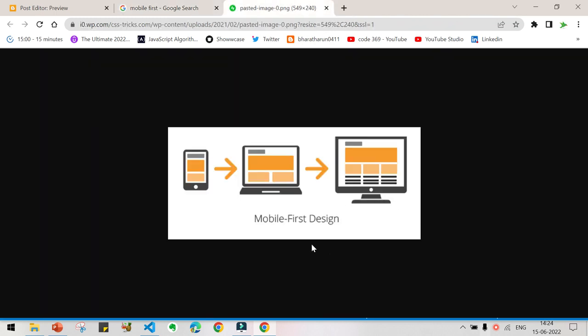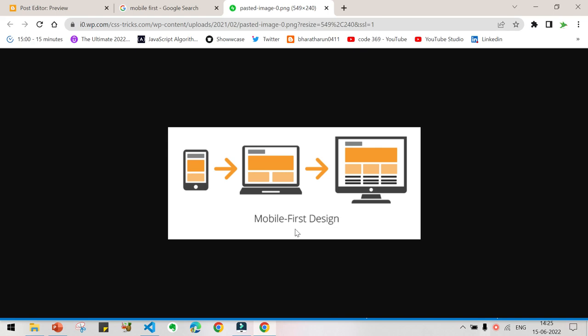Okay, now you can see three things here. The same content, but it is changed from mobile to laptop to computer. You can see the display size gets bigger for different devices. For example, for mobile the display is very small, and for laptop the display is a little bigger, and for the computer the display is even bigger. Okay, so what is mobile first design?